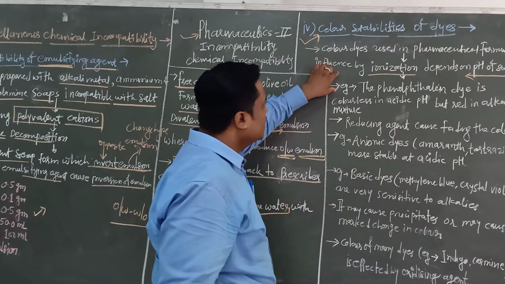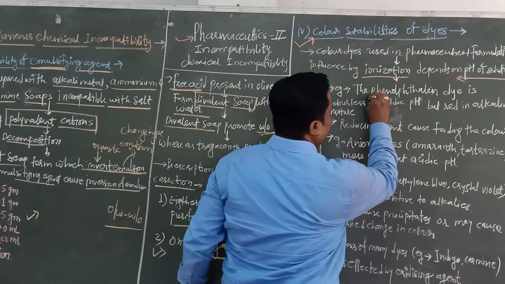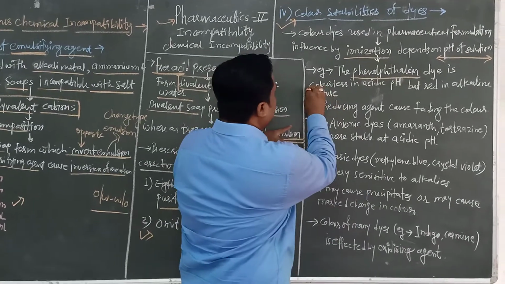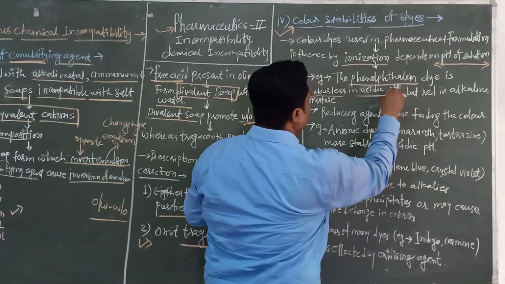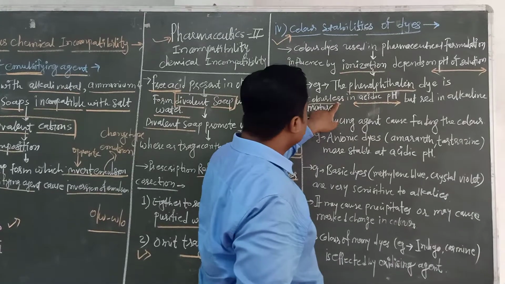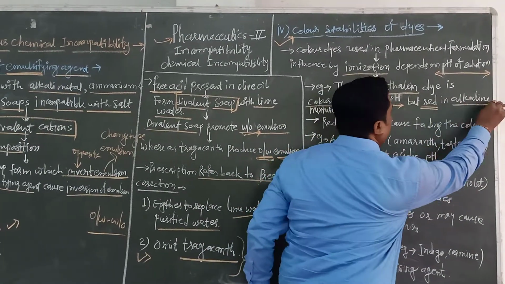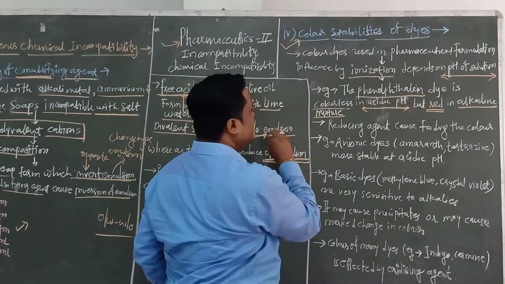We take one example. For example, phenolphthalein indicator, which is a dye, is colorless in acidic pH. The color of phenolphthalein is colorless in acidic pH, but red in alkaline pH or alkaline mixture.